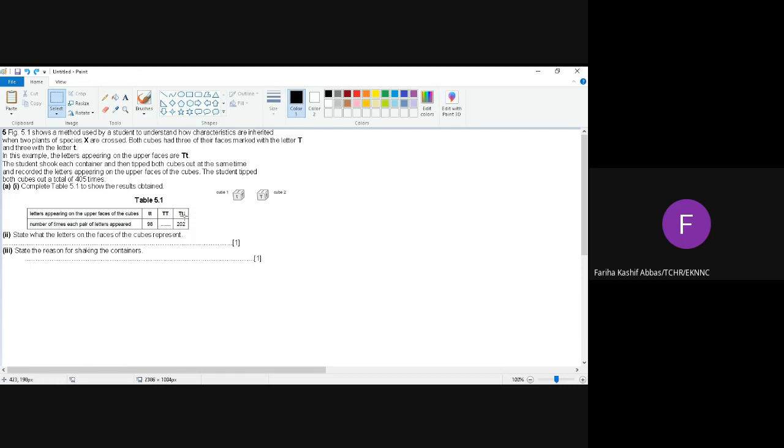What was the genotype? Capital T small t. That is, hybrid. Both the parents were hybrid. Can we say that? Both the parents were hybrid? Yes. Okay. So in this case, both the parents were hybrid. Now tell me what will come in this blank space.